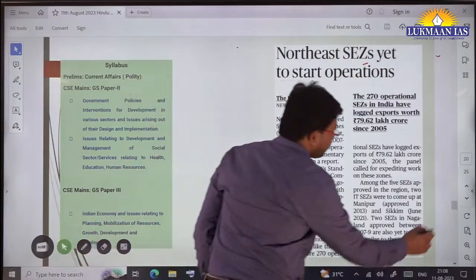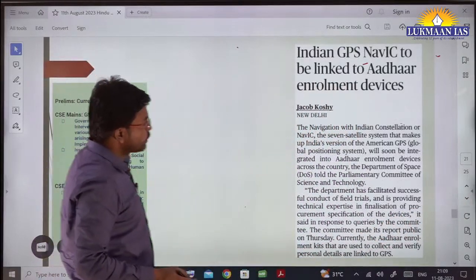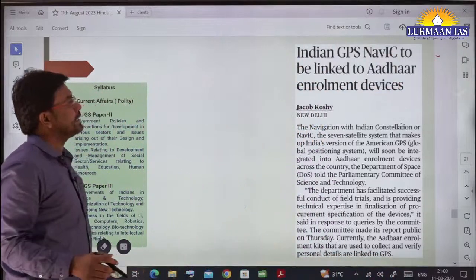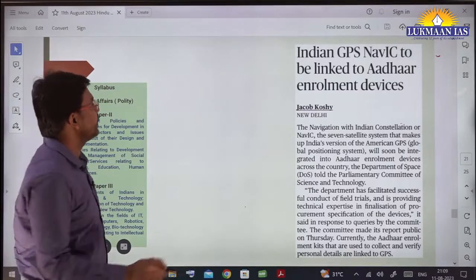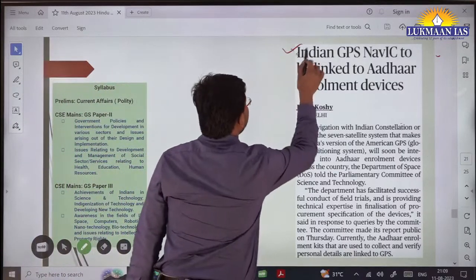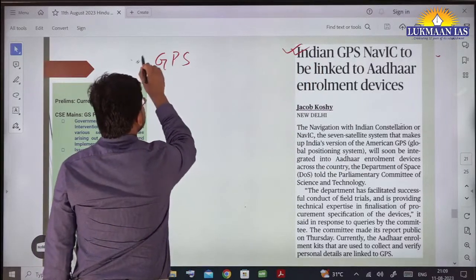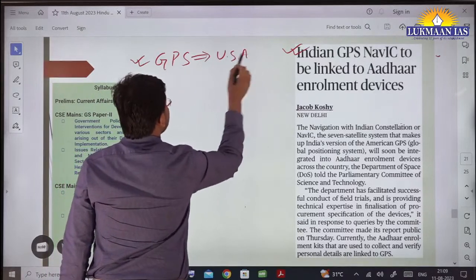Now with this, we'll move to the next topic. This topic is again very, very important. It says Indian GPS NAVIC to be linked to Aadhaar enrollment devices, okay? So as of now, what GPS are we using? We are using the Global Positioning System. This Global Positioning System is of the United States of America.